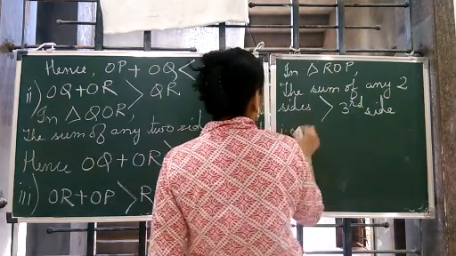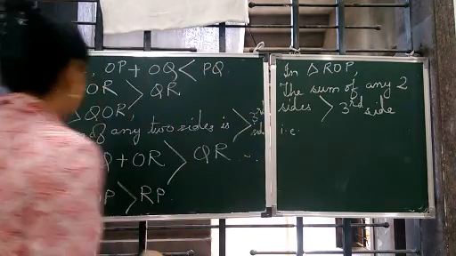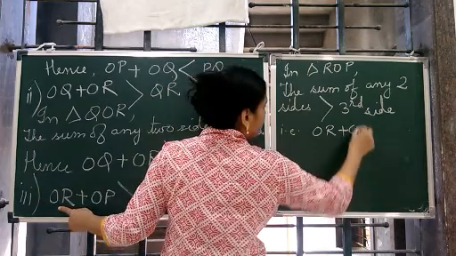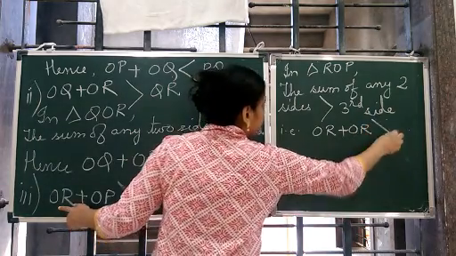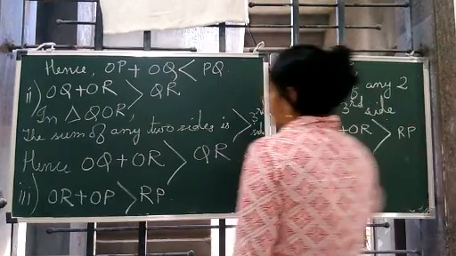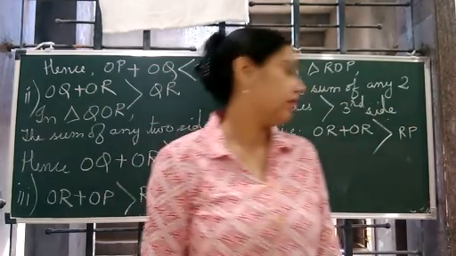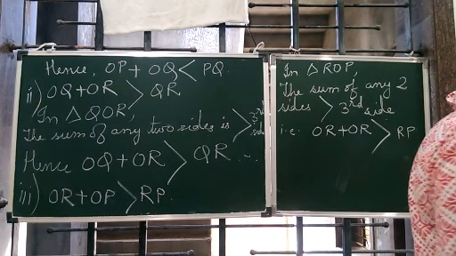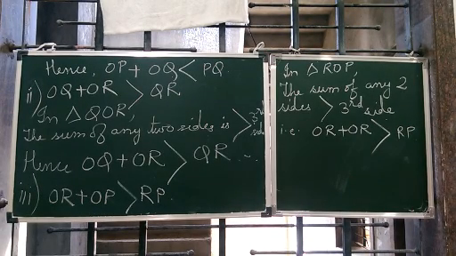That is, we will write the same thing, OR plus OP, which will be greater than RP. Hence, we have proved all the three conditions. So this completes question number 2. We start with question number 3.